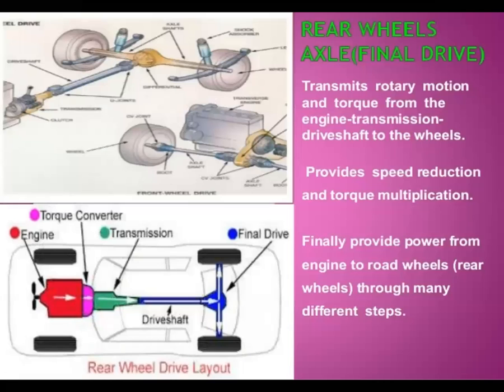Right, power transmission system. Next class we'll see one more topic. The power transmission is from the engine to the rear wheels: how power is transmitted and what mechanism it takes. If the question is asked, you have to draw one diagram, the anatomy of an automobile, and explain all the parts as shown here. Explain those parts and the working principle. That completes the question. Clear?